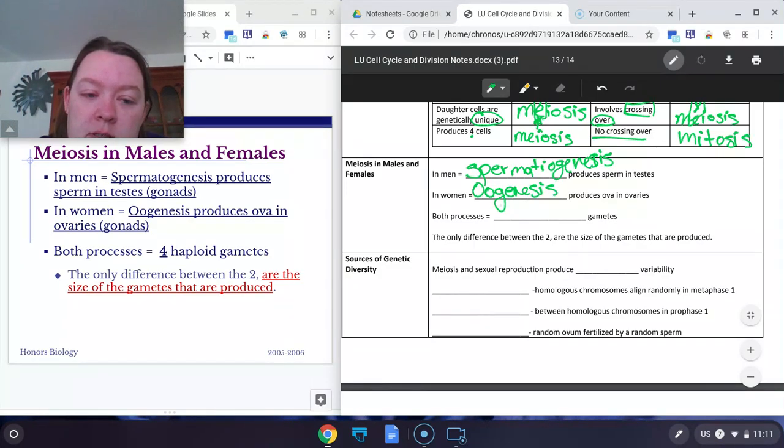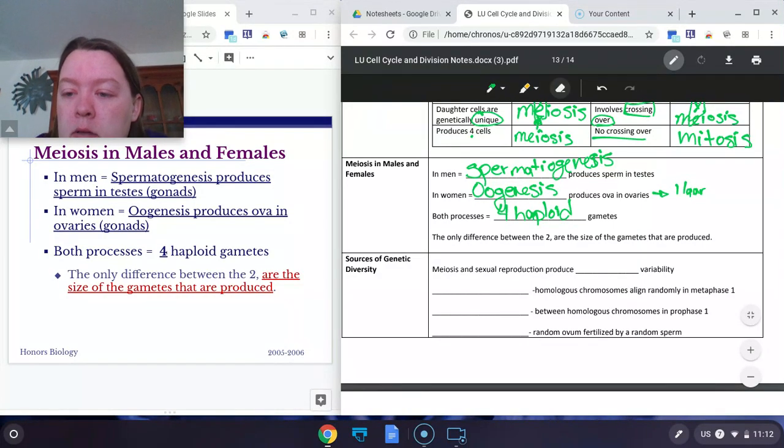Both processes make 4 haploid gametes. The only difference is that the size of them is different. In females, oogenesis makes 1 large gamete, and the other 3 are small.